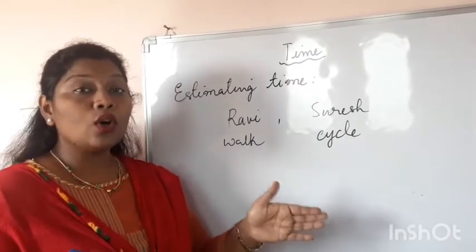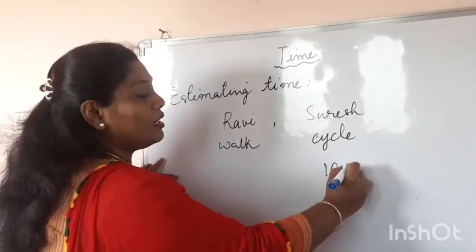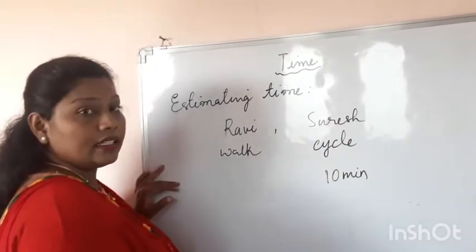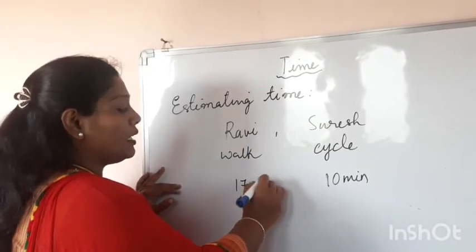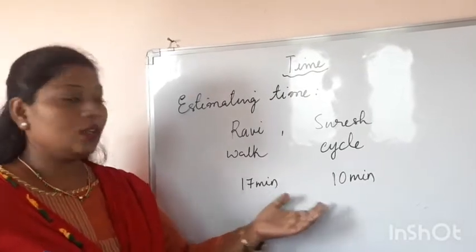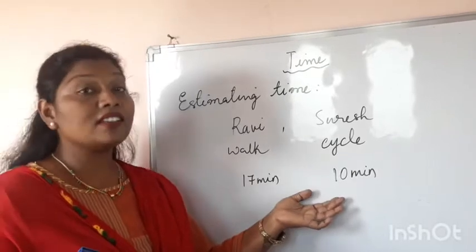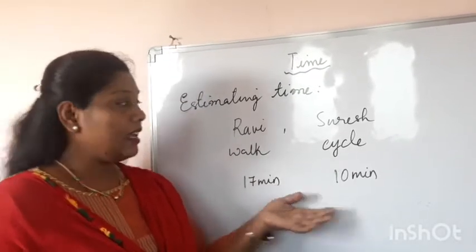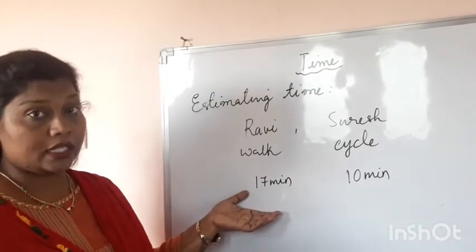If you note the time, for example, say Suresh has taken 10 minutes and Ravi has taken around 17 minutes. Looking at this, we can say that Suresh reached the school in 10 minutes and Ravi reached the school in 17 minutes.